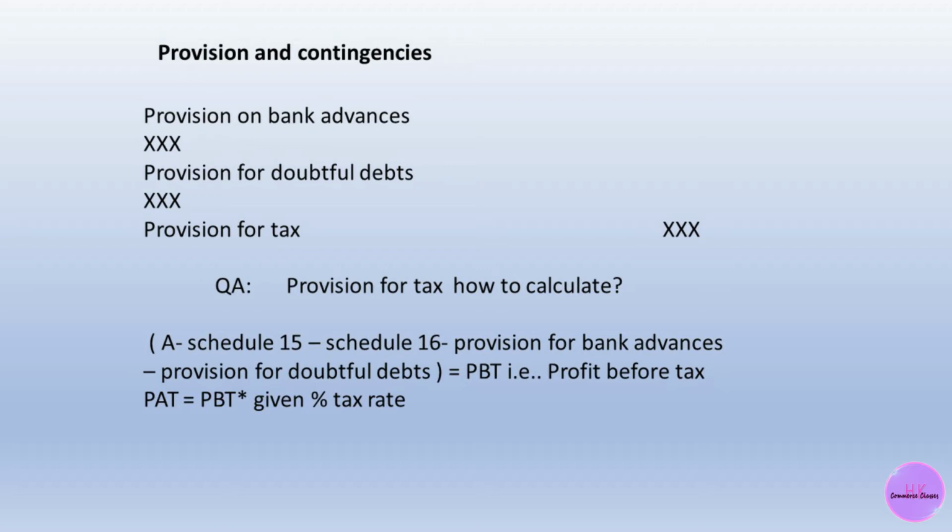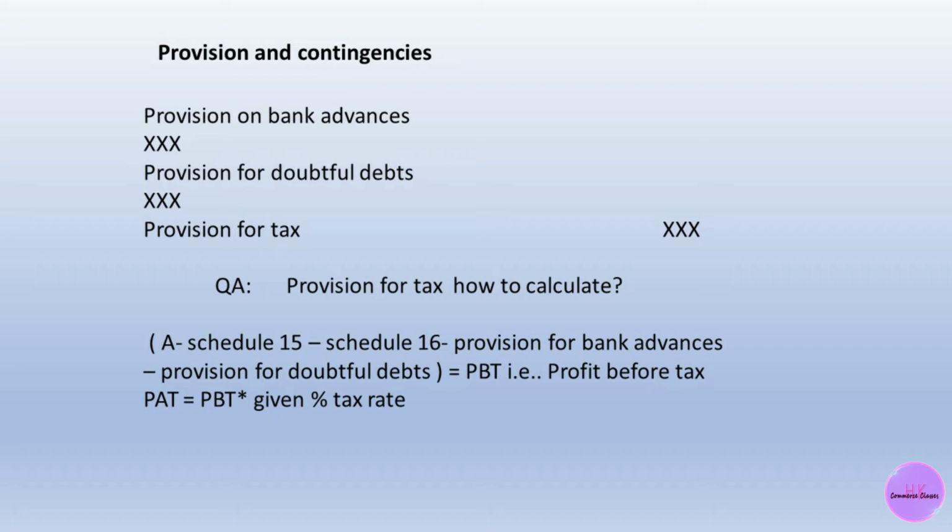The third point was provisions and contingencies. For that, we must know what a provision is. A provision is a way of making arrangements for something that is likely to happen, in order to deal with it or tackle its effect. Examples are provision for bad debts and provision for bank advances.